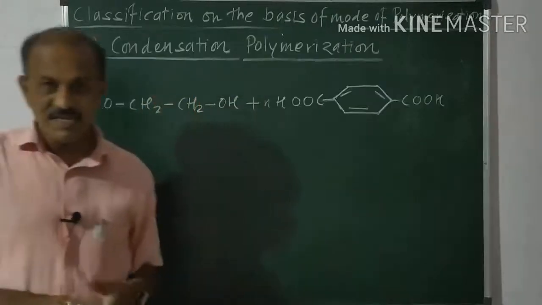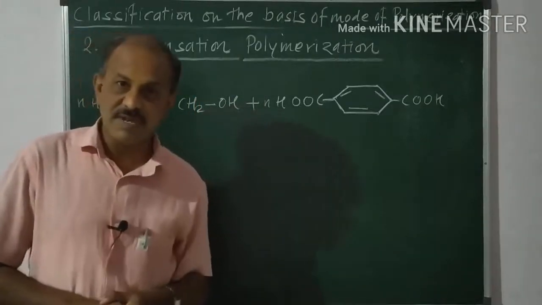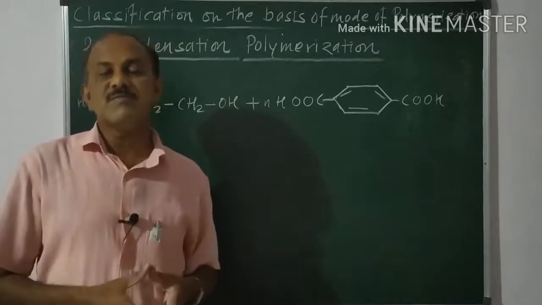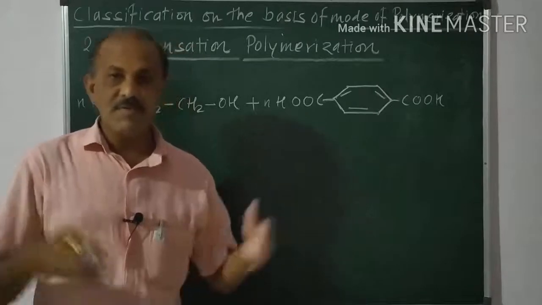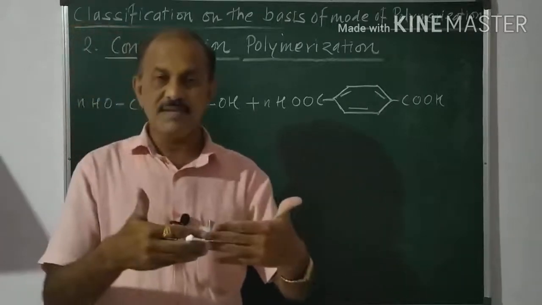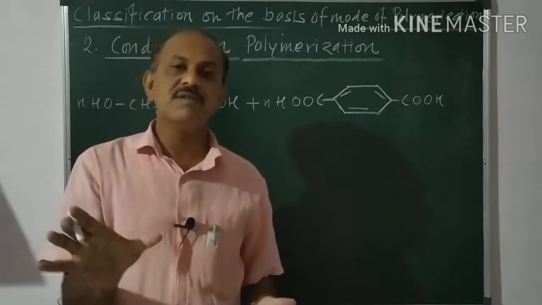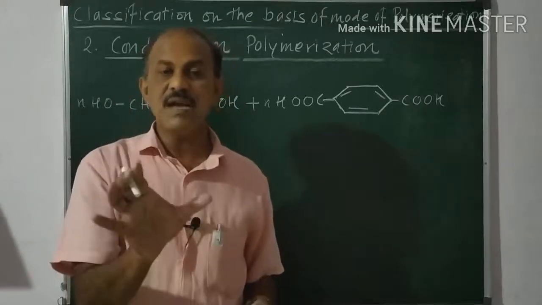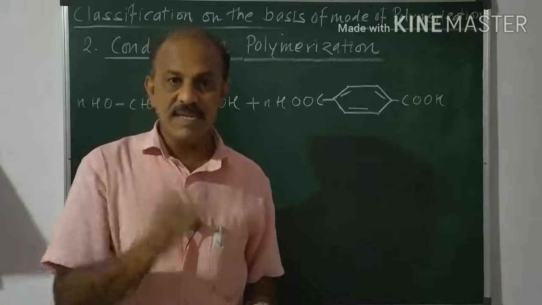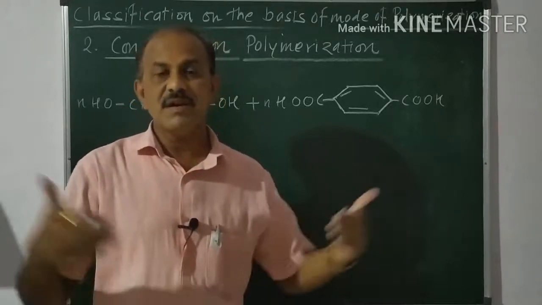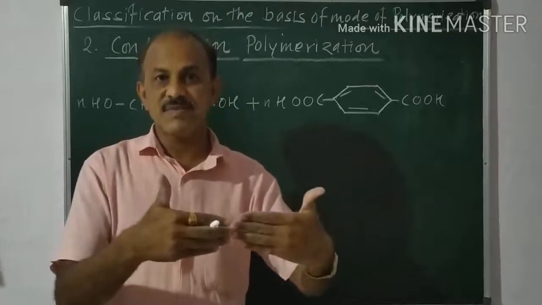The second polymerization we have to discuss is the condensation polymerization. For condensation polymerization, polyfunctional monomers are used. When condensation takes place from these polyfunctional monomers, there is an elimination of water molecules, ammonia as well as hydrochloric acid, and during that elimination the monomers are condensed with each other.